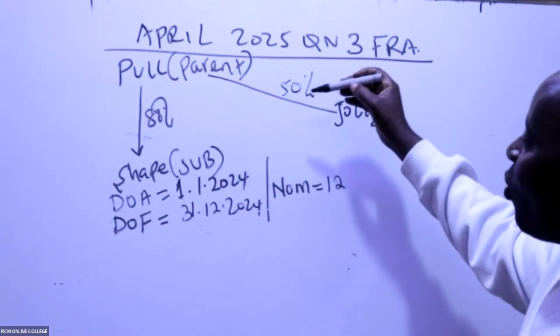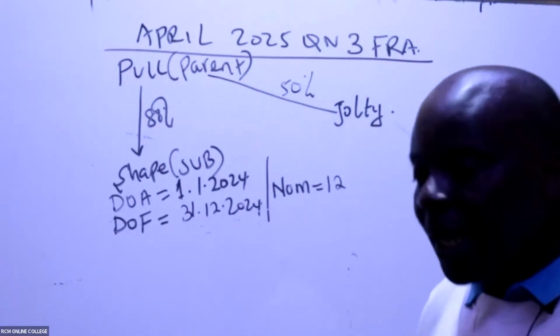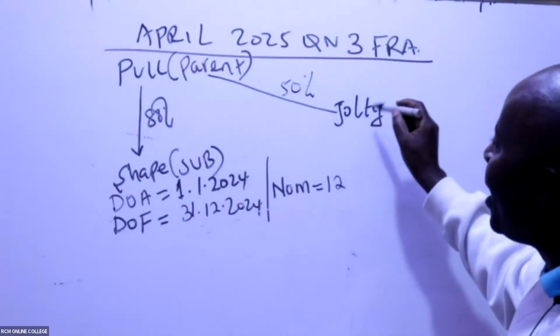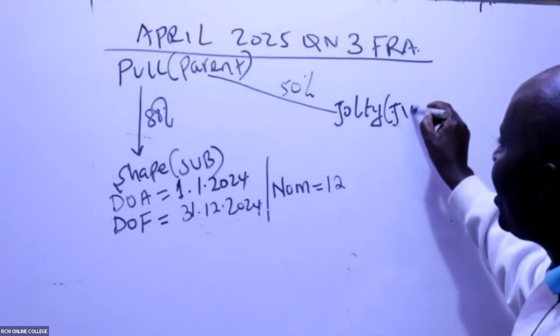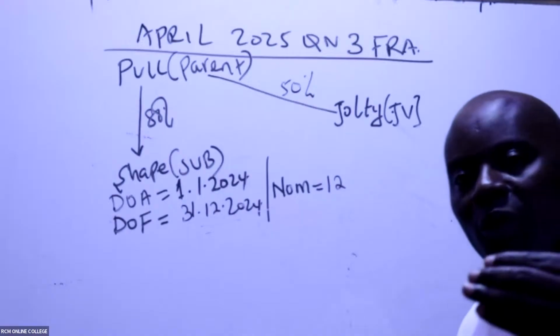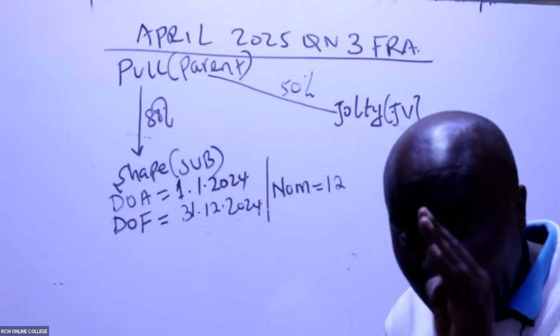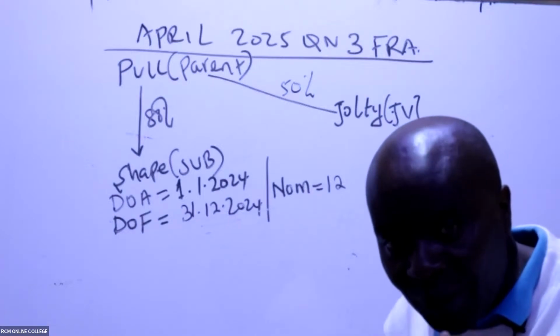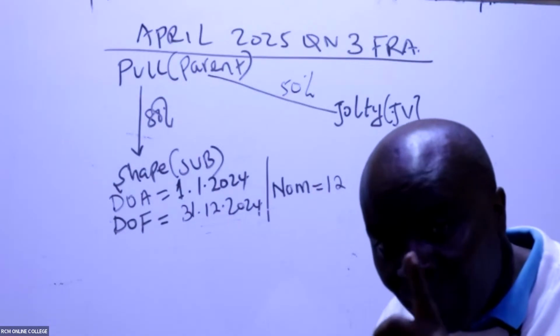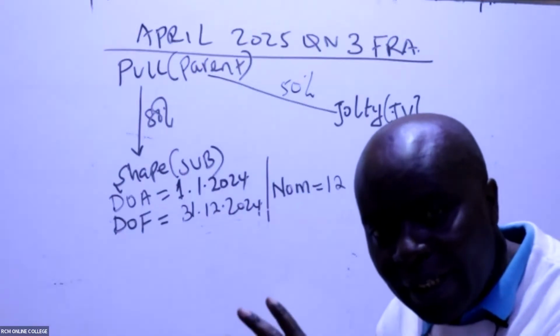So if you have acquired 50%, that is what we call a JV. So this one here is a joint venture. Remember, above 20% and below 50%, up to 49.999%, is an associate. Exactly 50%, a joint venture. More than 50%, a subsidiary.